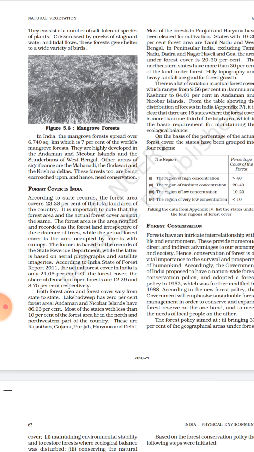So in India, the mangrove forest covers over 6,740 square kilometers, which is 7% of the world's mangrove forest. As I already told you in the previous video, they are found mostly in the Sundarban delta of the Ganga Brahmaputra rivers, which forms the world's largest delta. They are mostly found in the Sundarban delta of West Bengal, then Andaman Nicobar Islands, then some parts of Mahanadi, Godavari and Krishna deltas. These forests are also being encroached upon, and they also need conservation.